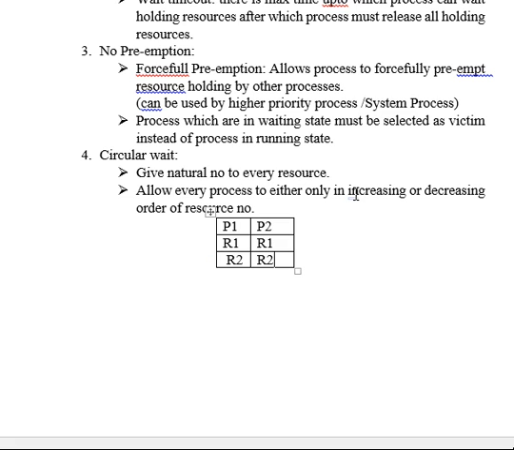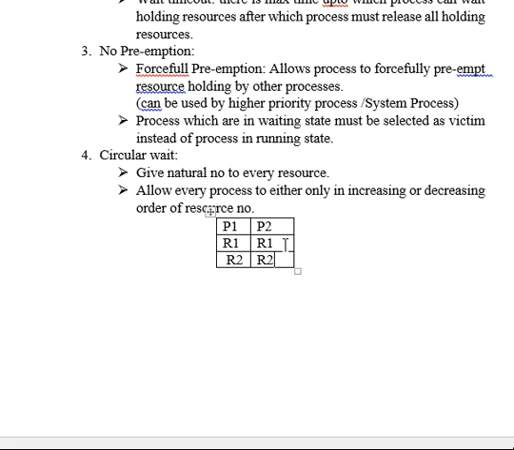There should be a standard decision about what order is going to be followed to prevent the circular wait. Suppose a process requires some middle number. You will be having doubts in this. Let's say a process requires some middle number resource in between. That is, the process requires say R1, R5 and R9. So it's in sequence but it's not continuous. R1, R5 and R9 are the requests, and suddenly it requires R7.